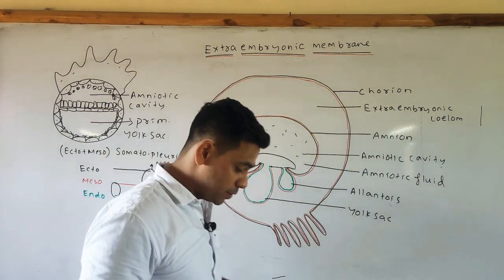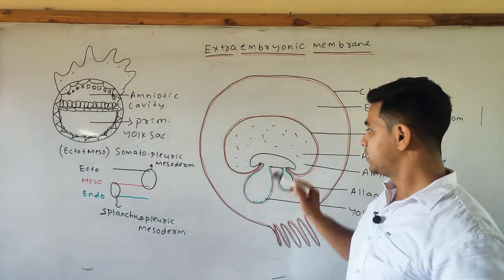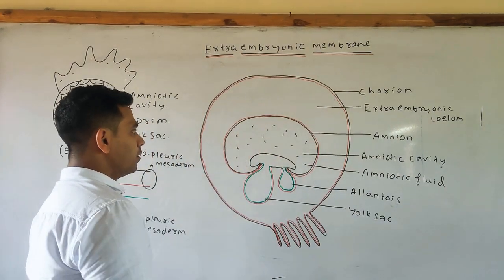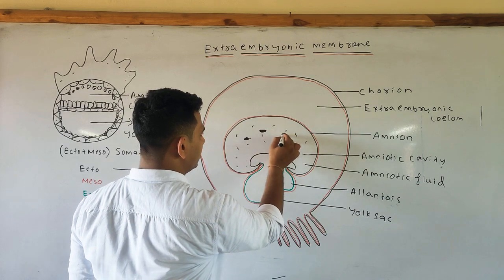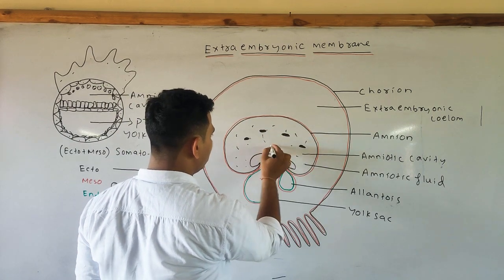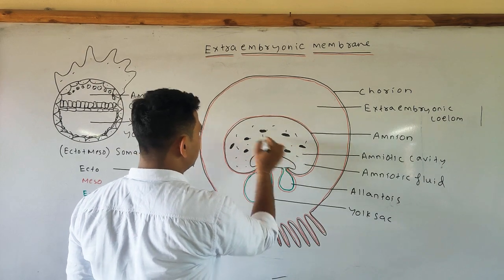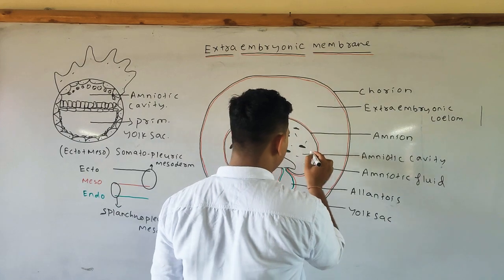The function of the amniotic fluid is that it acts as a cushion, or we can say it protects the developing embryo. Next, various fetal cells are present inside the amniotic cavity. In detail about the fetal cells we will discuss later. So these are the fetal cells.